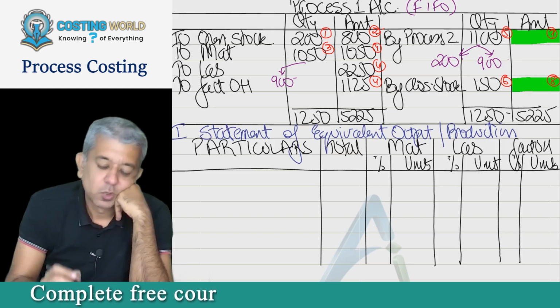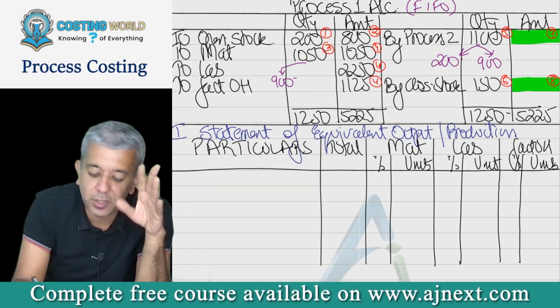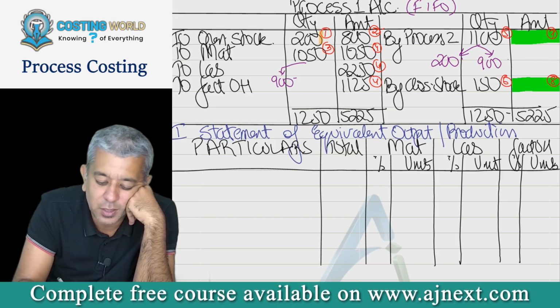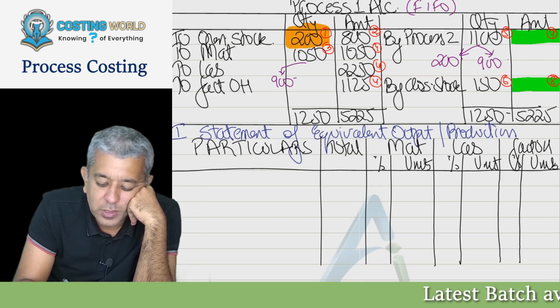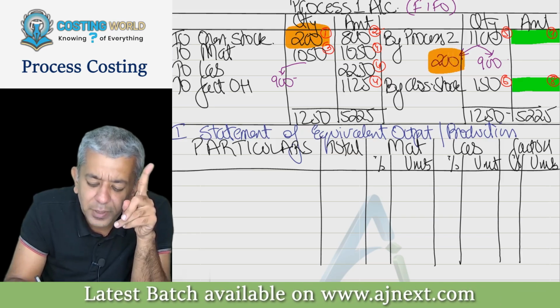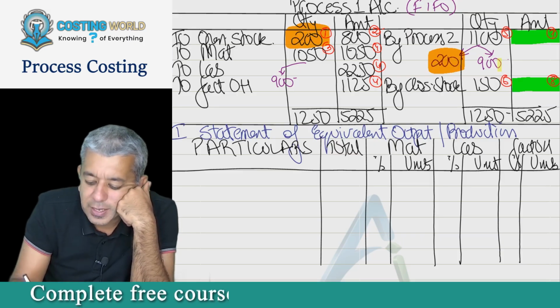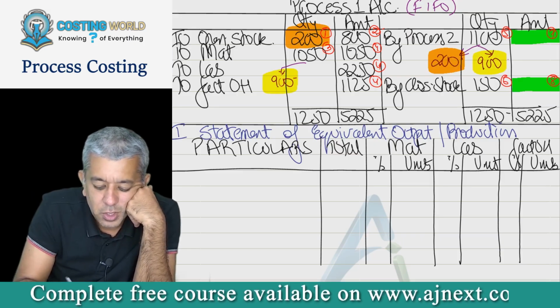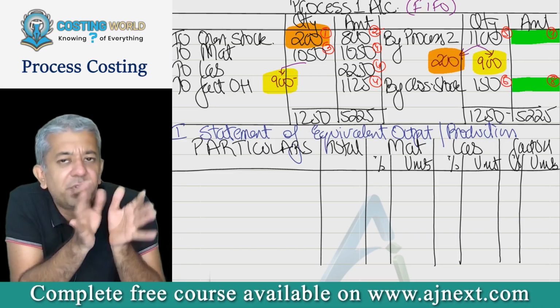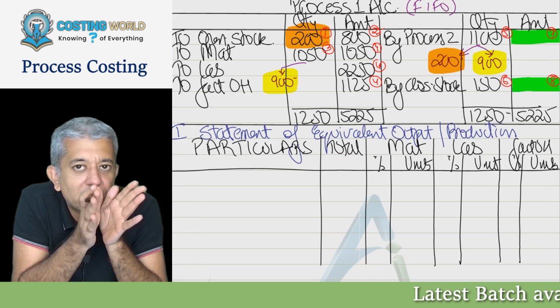Further. So now try to think like this. I'm trying to use some shades of color so that you all can understand. 200 units which were started first were completed first because I'm following FIFO method. Then this 900 must have come from here. So 900 units are which units? Can you speak some English sentences for that? 900 units are which units?